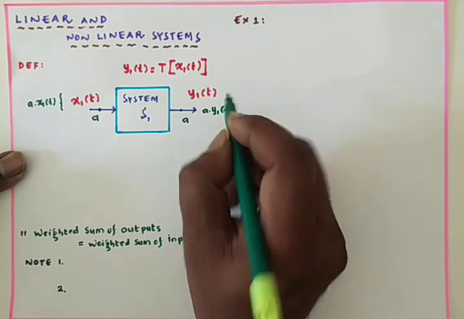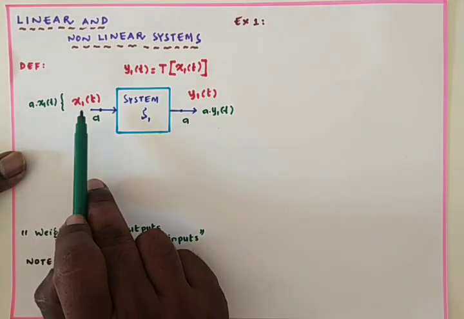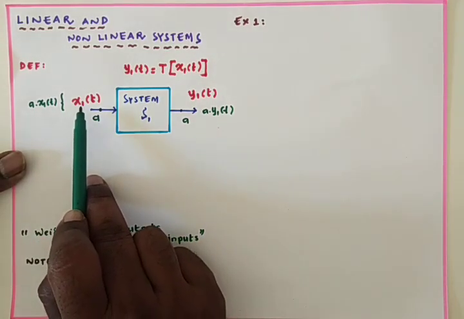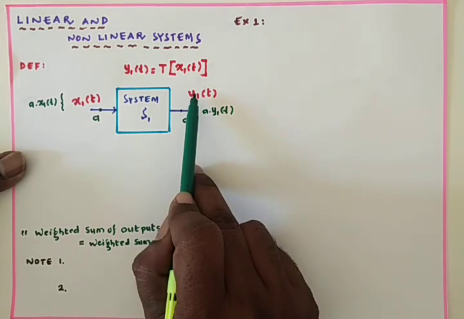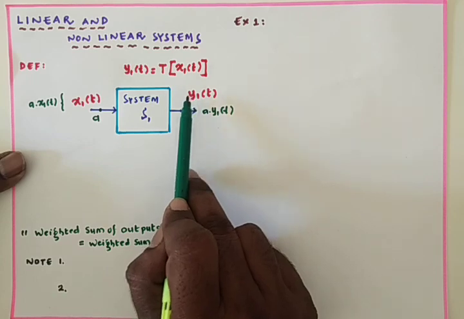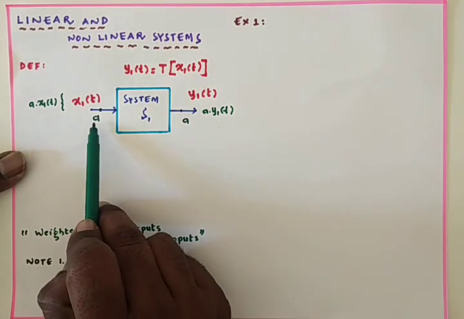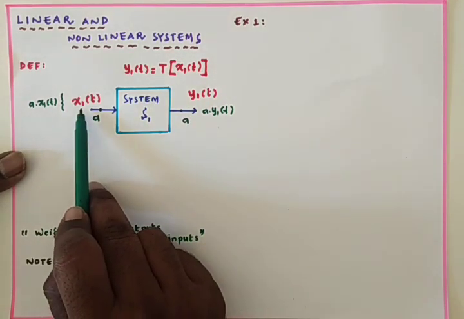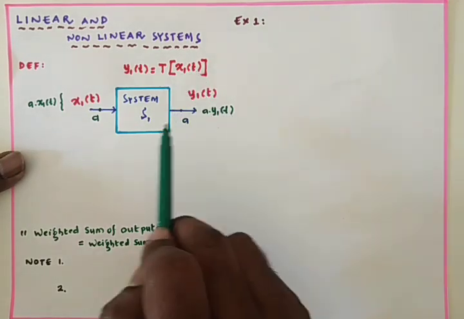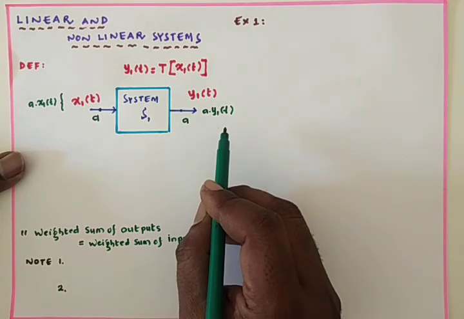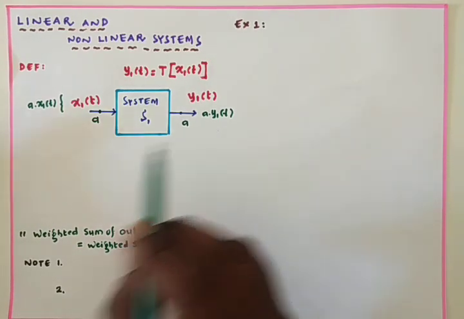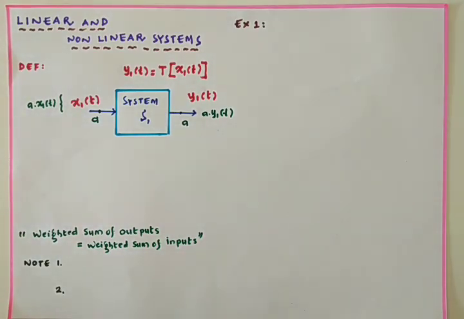Initially we have the system to which we applied the input signal x1 of t, and due to that we have y1 of t. With that same system, I multiply a constant with the input signal, that is a into x1 of t, so that if I get the same constant at the output also, then that system satisfies the principle of homogeneity.